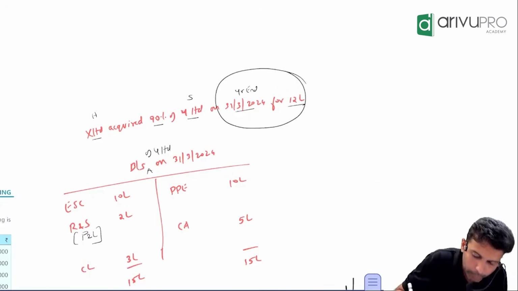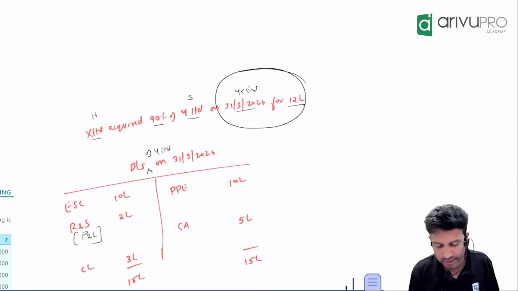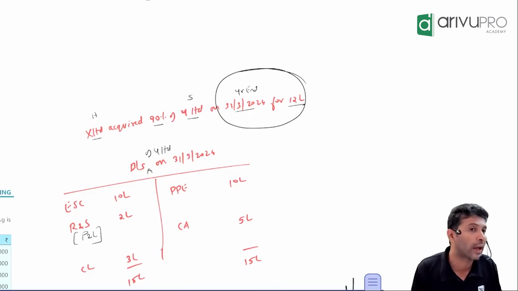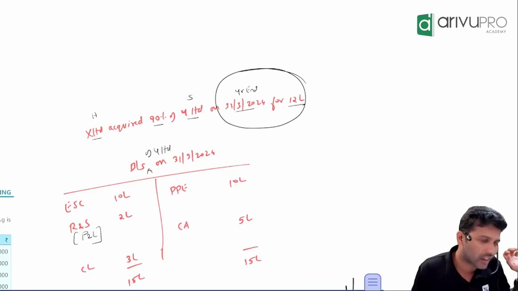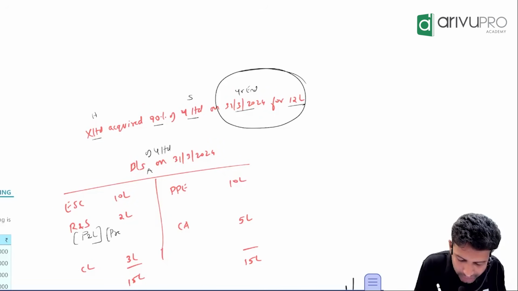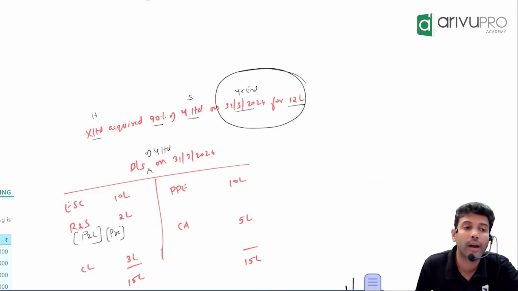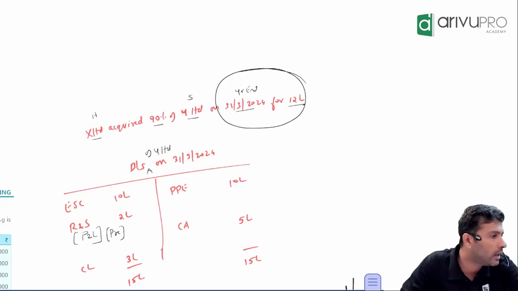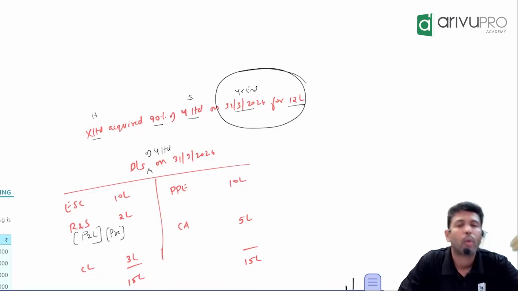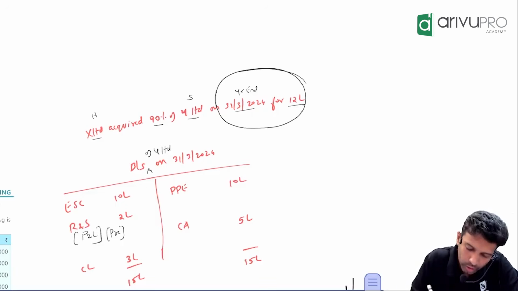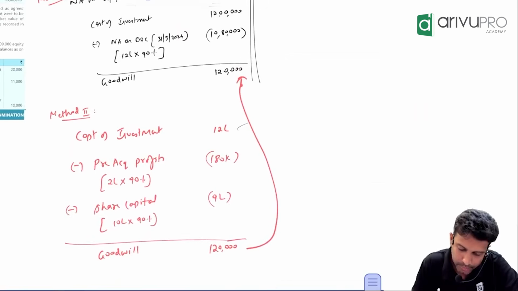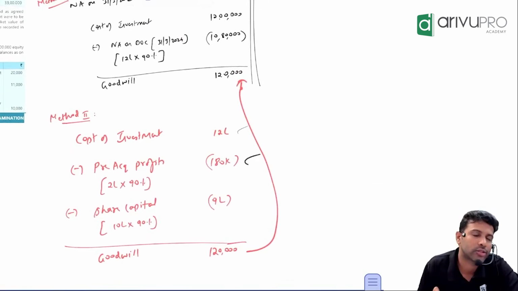That means on the day the holding company got control over the subsidiary company, this reserve balance of 2 lakh was already existing. So is the entire component post or pre? Pre. Do you agree? Because this was already existing on the date of control, the entire 2 lakh becomes pre-acquisition profit. What should we do for pre-acquisition profit? Reduce the full amount or only the holding's share? The holding's share is 90%. So calculate 90% of 2 lakh, which is 1 lakh 80,000. Reduce that. Any problem?